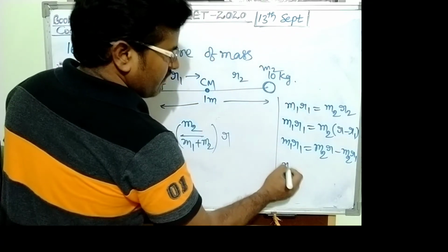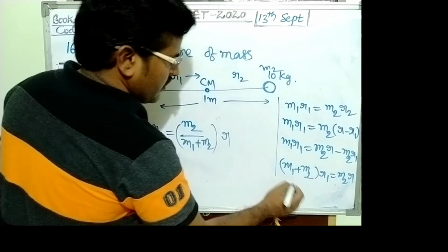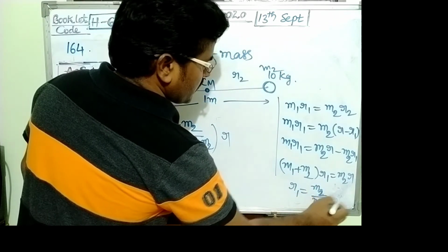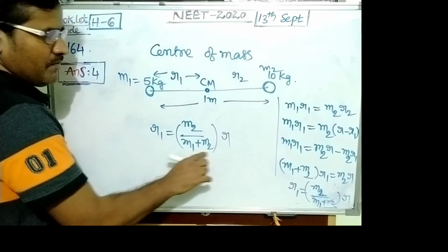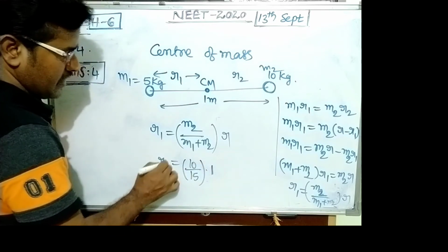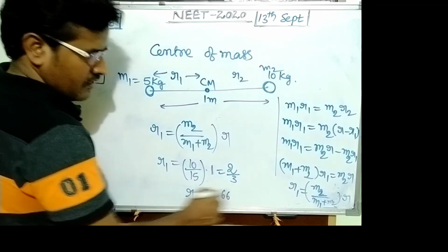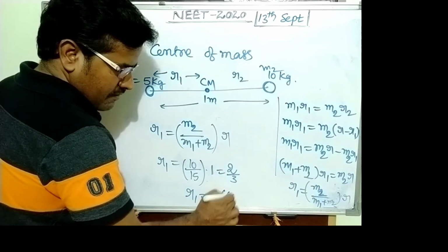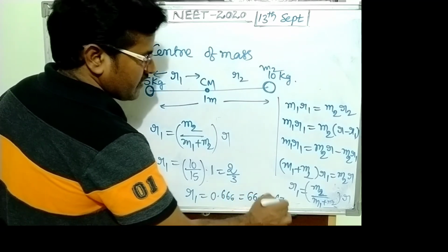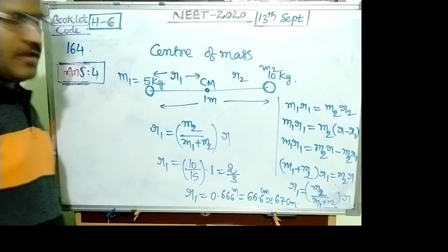So M1 plus M2 into R1 equals M2 into R, where R1 equals M2 by M1 plus M2 into R. That is 10 upon 15 into 1 meter. This is R1, its value 2 by 3. R1 equals 0.66 meter, written as 66.6, approximately 67 centimeter. So the answer is 4.